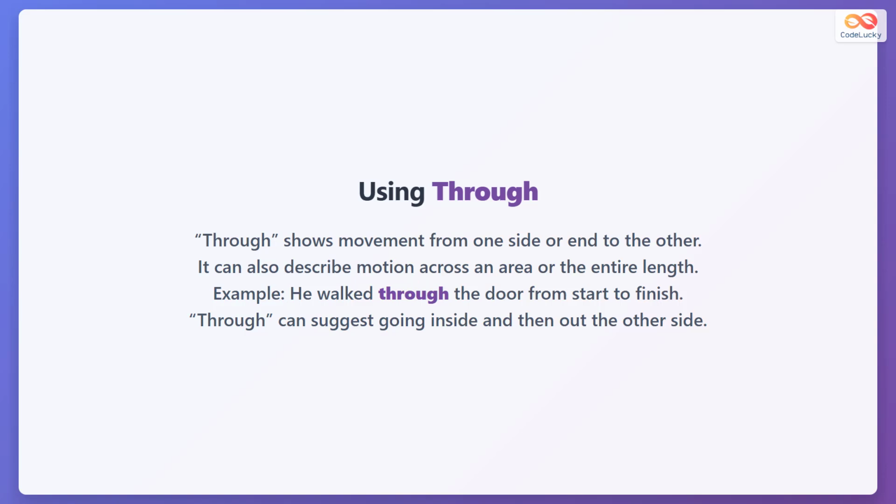Through shows movement from one side or end to the other side or end. It describes motion across an area completely. For example, he walked through the door from start to finish. It suggests going inside something and coming out the other side.